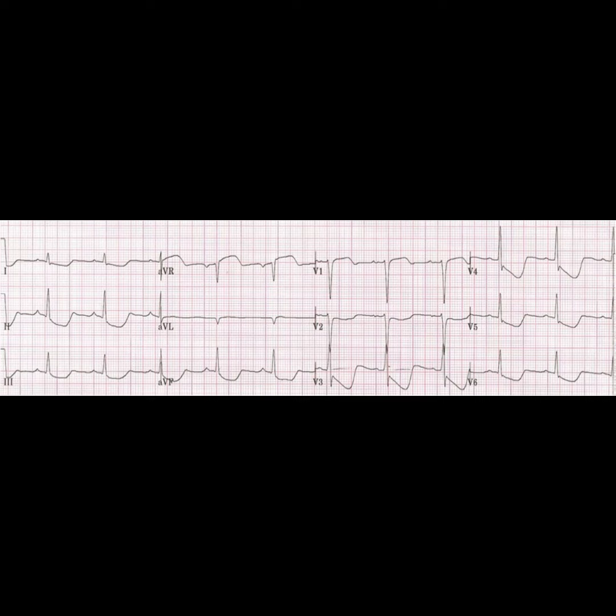Why pacing is not needed in this case? Inferior MI. CHB in inferior MI is typically localized to the AV node and resolves once reperfusion improves blood flow. As the patient is stable and asymptomatic, pacing is unnecessary.